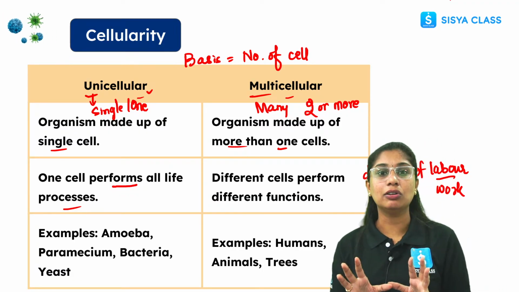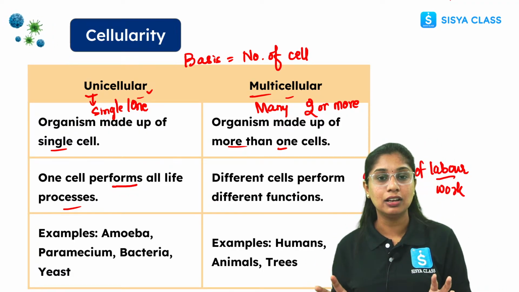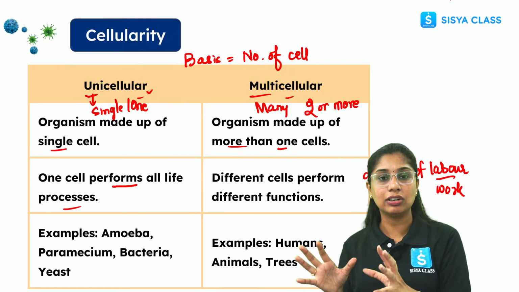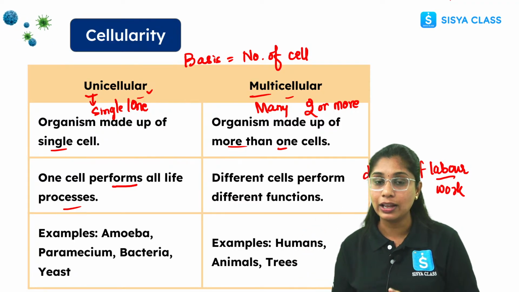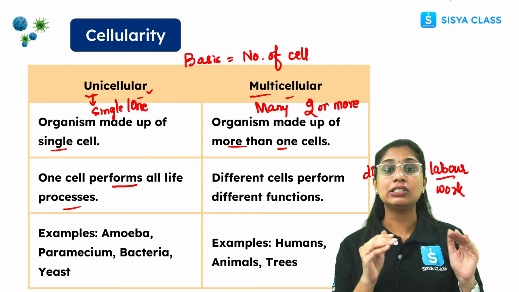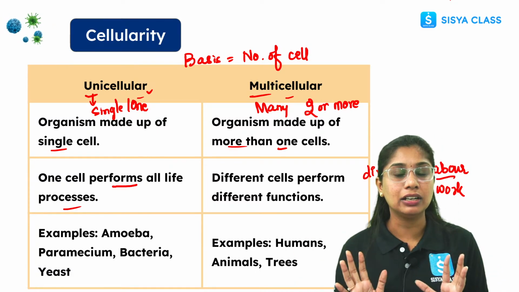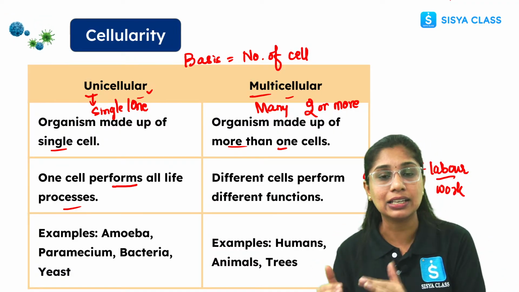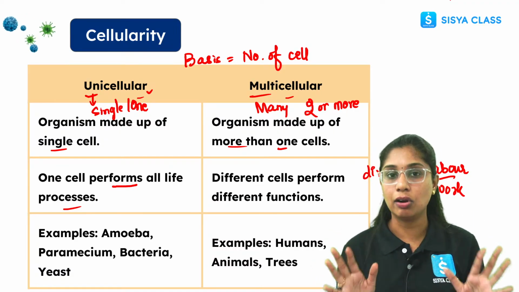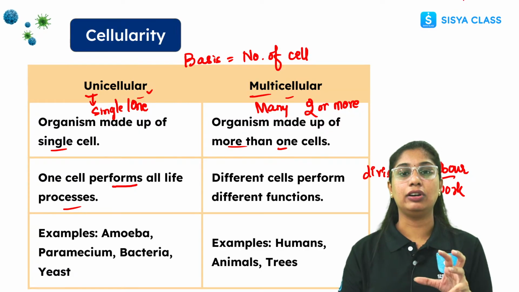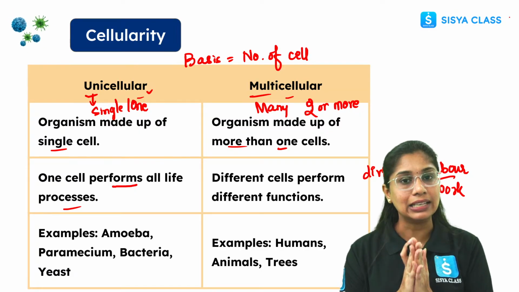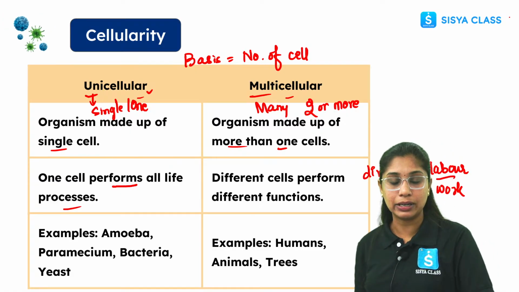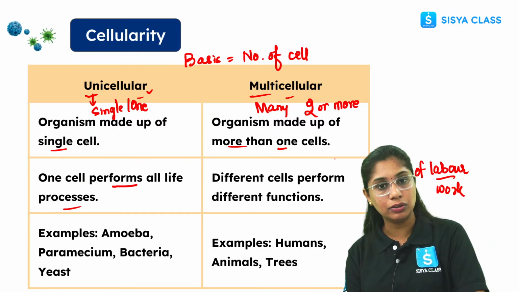Similarly, in our body also, there is a division of work. Every cell, every organ system has a specific work to do, and they will do that only. It's not like the heart will go up to the kidney or the kidney will go up to the heart and say, heart, you have pumped enough blood, now you take rest, I'll start pumping the blood. No, it's not going to work. So every organ system, cell, and tissue has a specific work to do. That is called division of labor, which is seen in the case of multicellular organisms.